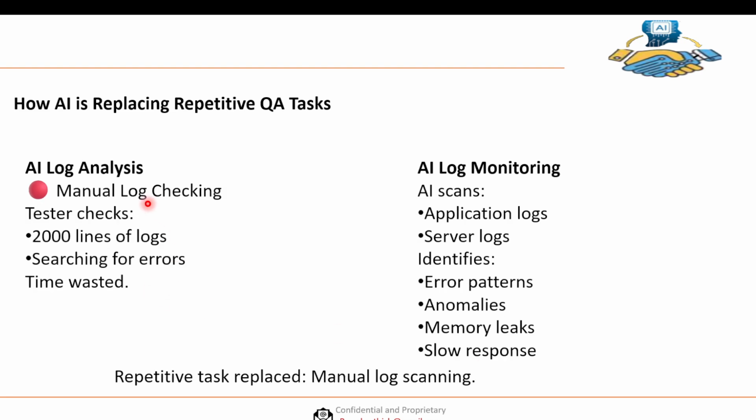Then next, we'll also use AI in log analysis. When we execute any flow and it fails because of one of the scenarios, then as a QA we check the logs, but we may need to go through a big number of lines, like 2,000 lines of logs, searching for the exact error. It's a waste of time. But using AI log monitoring, AI will scan the application logs or server logs and identify error patterns, anomalies, memory leaks, or slow responses. So using AI, the repetitive task of manual log scanning is replaced.